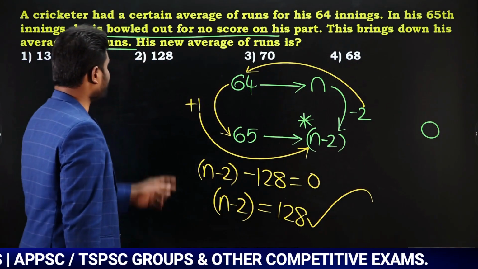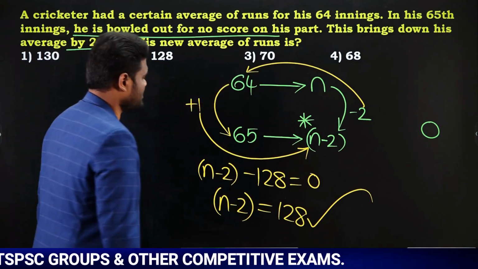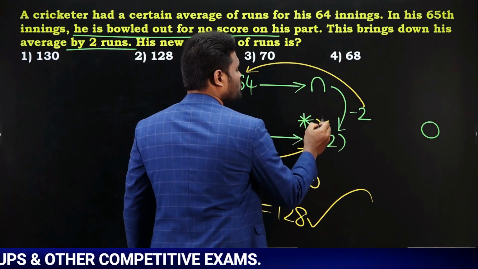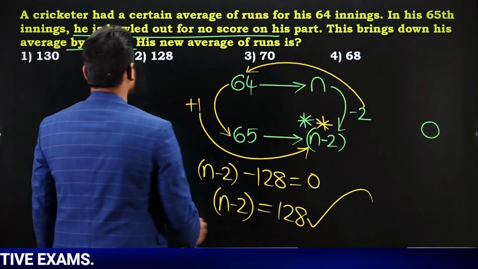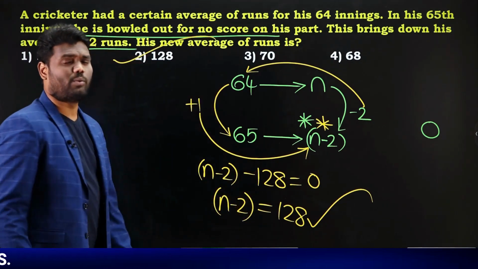Our question is to find his new average of runs. So new average means this n minus 2 value I need to find. So what is the n minus 2 value? The n minus 2 value is nothing but 128. So I can say that the answer is 128.